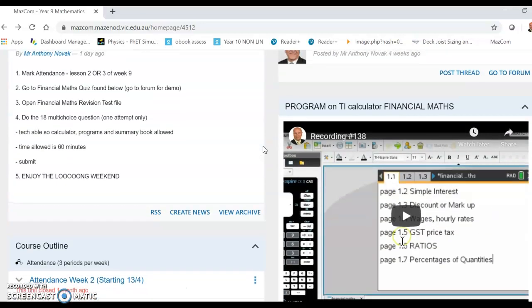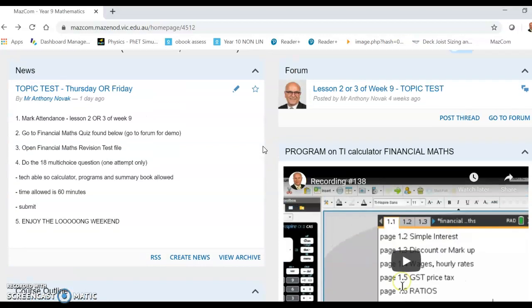statistics. Oh, by the way, during this test, you have full access to technology. That's your graphic calculator. You can use programs like this one if you have it on your calculator, which would be good. And of course, your summary book. So think carefully about your multiple choice questions.